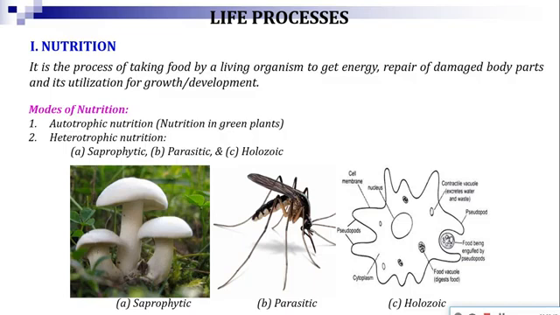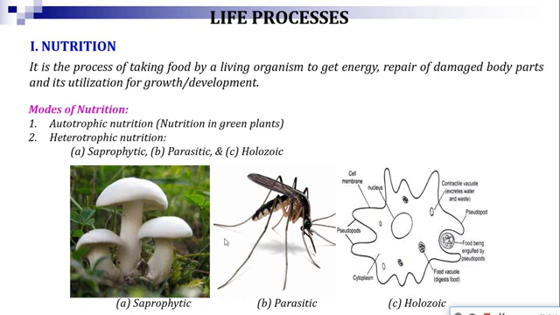By absorbing the food from the dead and decaying matter. Normally the mushroom grows in the garbage. Probably you have seen. So that way some living organisms take the food or nutrition from some dead and decaying matter. So these are considered as saprophytes, and the mode of nutrition is known as saprophytic nutrition.